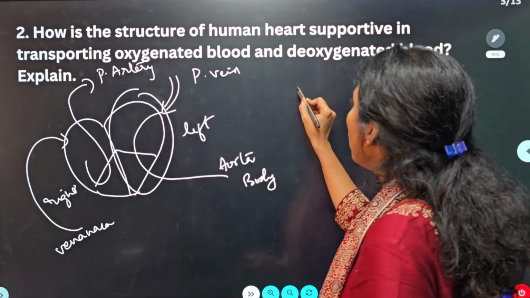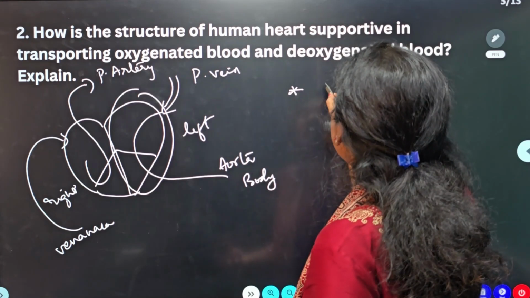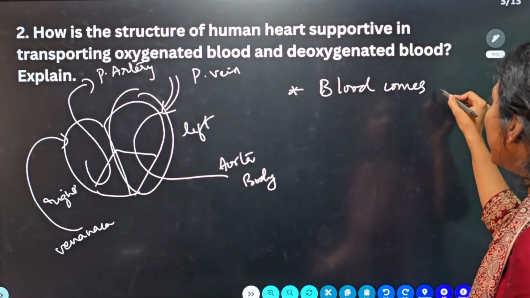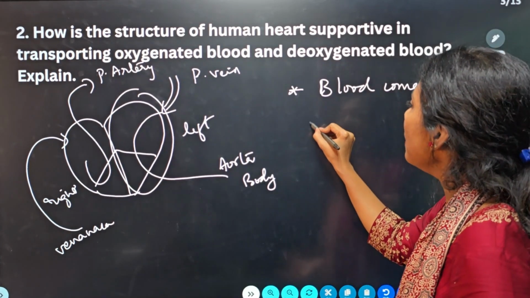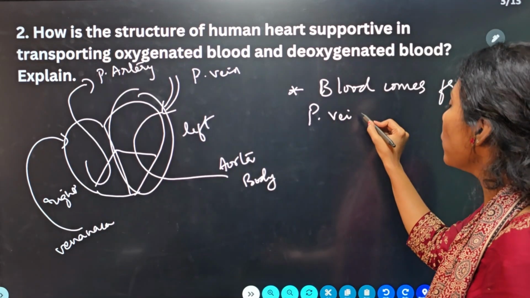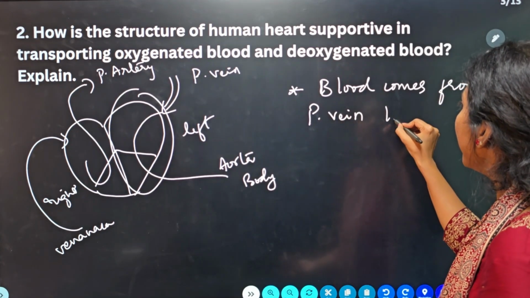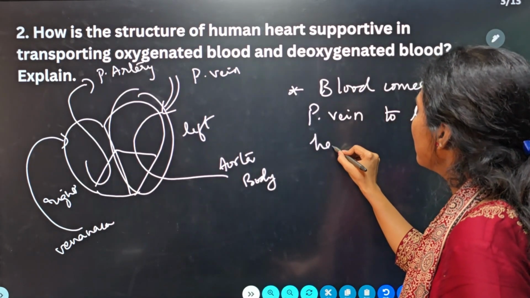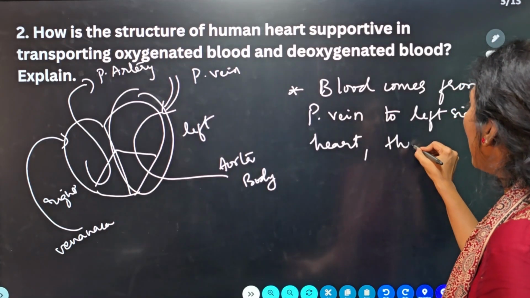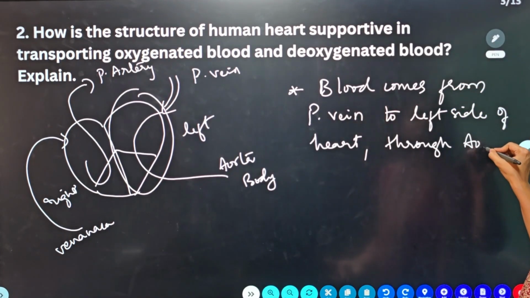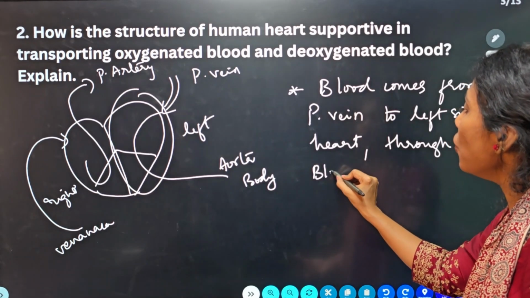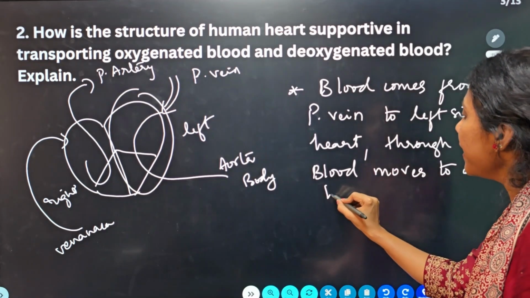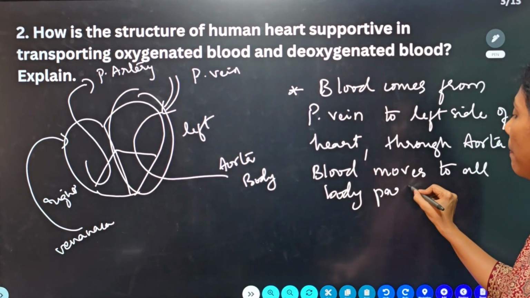So this process, point by point, you have to mention as the answer here. Okay, say for example, what I'll write, you can write along with me: blood comes from pulmonary vein. Okay, P means pulmonary, don't get mistaken. Comes from pulmonary vein to left side of heart. Okay, and through aorta, blood moves to all body parts. Okay, so this is a point you can write.